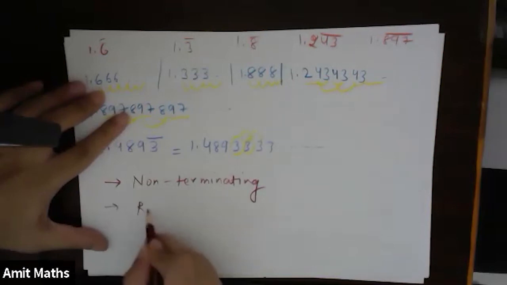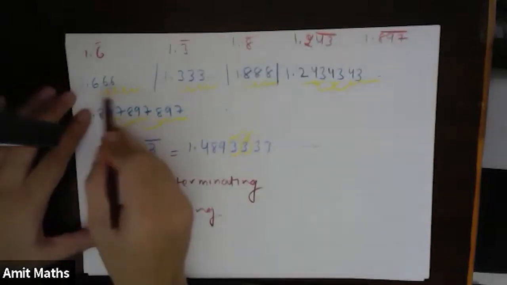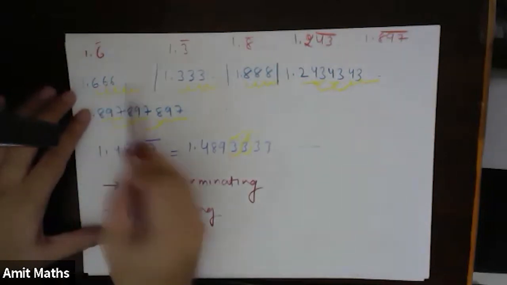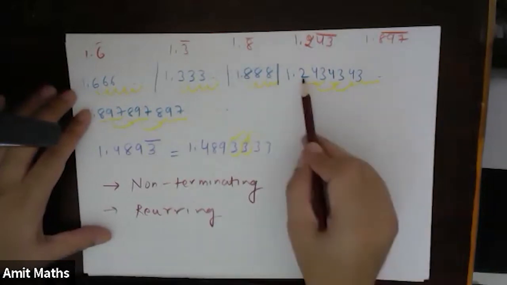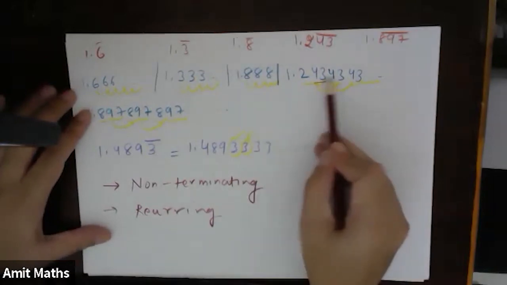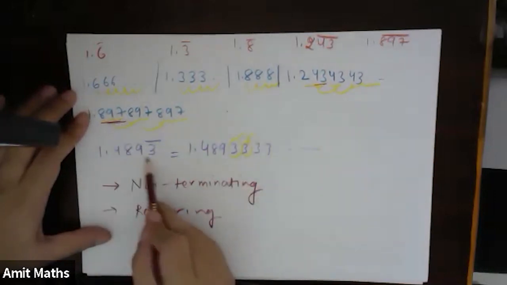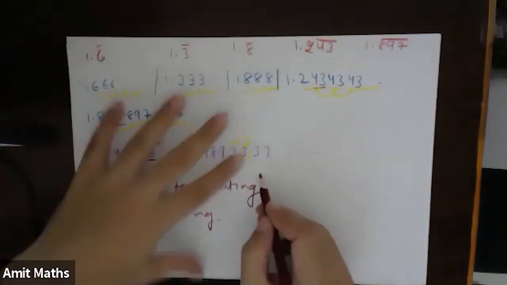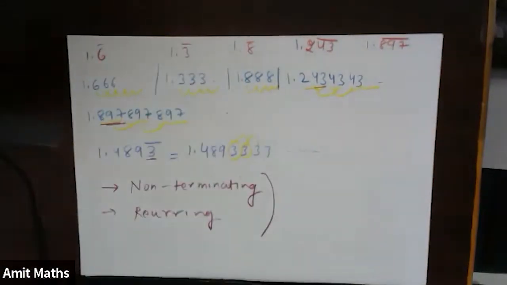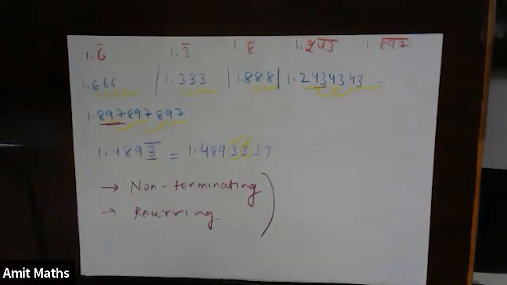Non-terminating and recurring. Recurring means again and again. This 6 will occur again and again. This 3 will occur again and again. This 8 will occur again and again. This 43 will occur again and again. This 897 again and again. So the 2 properties of these numbers are that they are non-terminating and recurring numbers. Understood? So the previous rational numbers we have seen.